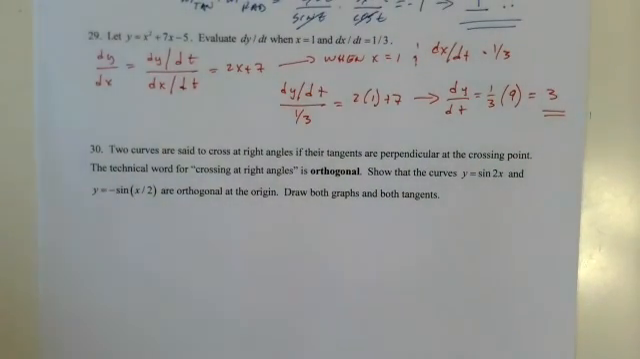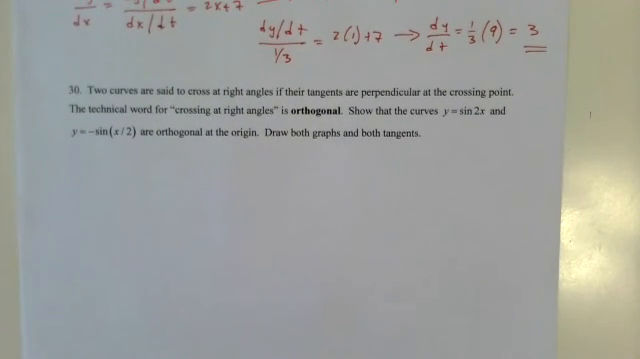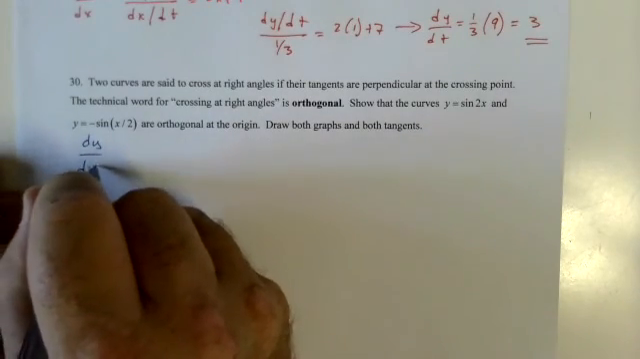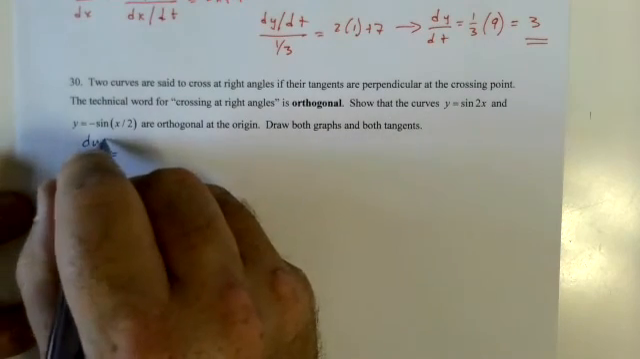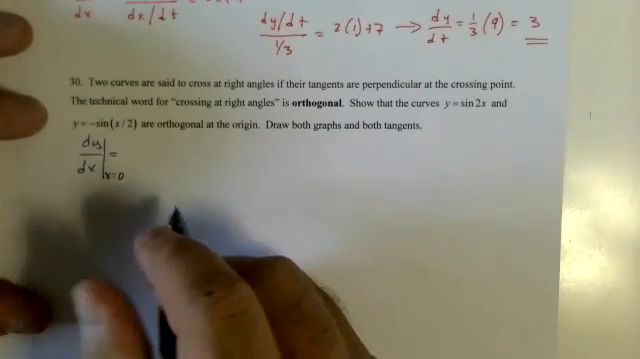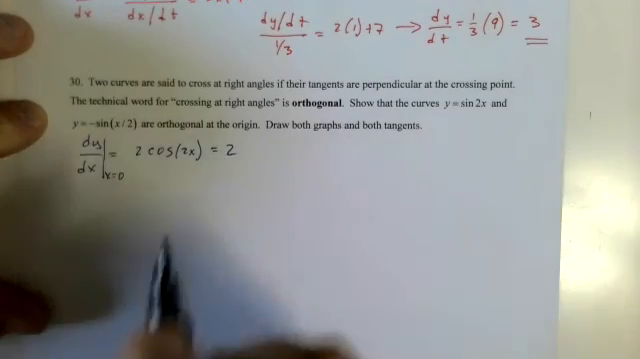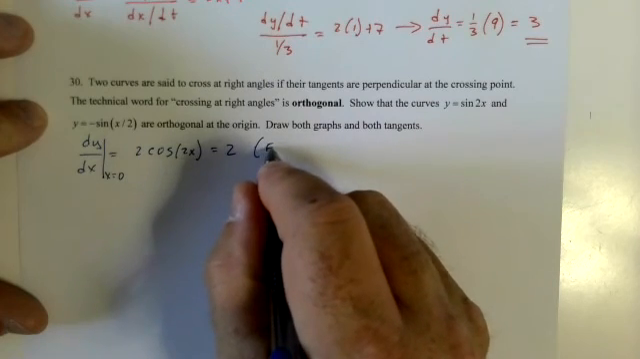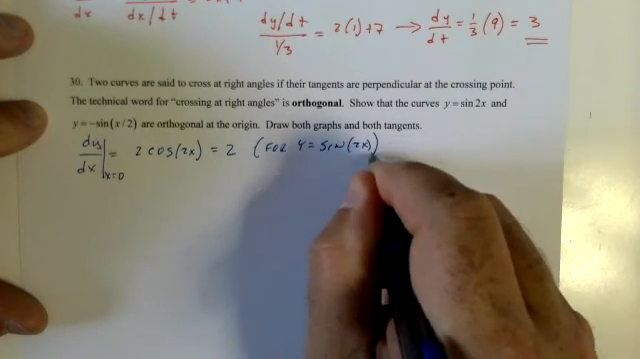I'll throw a little curveball at you, see if you can hack it. Two curves are set across at right angles, tangents perpendicular, and the curves are orthogonal. The curves are orthogonal at the origin. Draw both graphs. Blah, blah, blah. Dy dx at x equals 0 equals 2 times cosine of 2x, and that's for y equals sine of 2x.